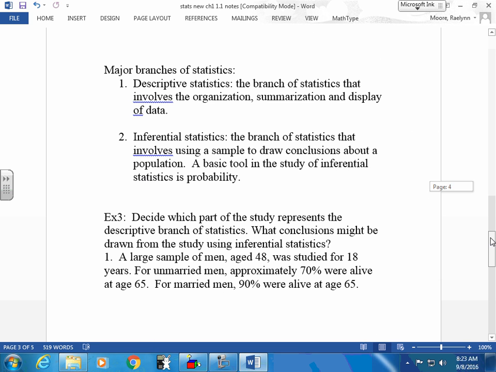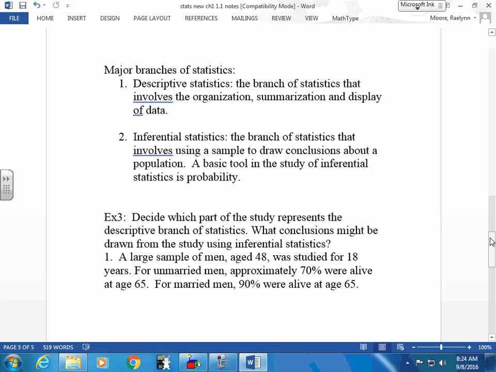Doing a little bit better. Okay, again, we hit this a little bit yesterday. There are two major branches. Our first, up to say chapter 4 or 5, goes through descriptive statistics. After that, we get into inferential statistics. Descriptive is just what we were doing. What describes this population? What describes this sample? What is being said about it? What information are you giving me? It just gives you something about whatever it is you're looking at.